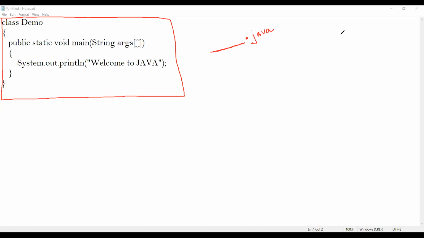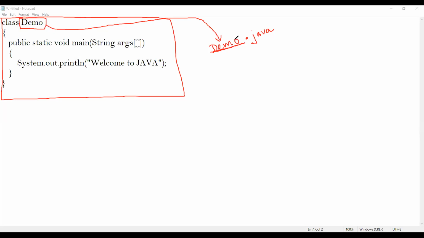Students, with respect to Java, whenever you want to give a name to your file, you should always give the name of the class as your file name. Right now, what is the name of my class? It is demo. Therefore, the name of the file should be demo.java. You can't give whatever name you want.